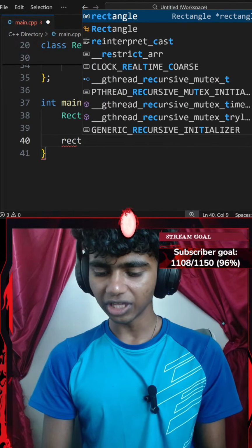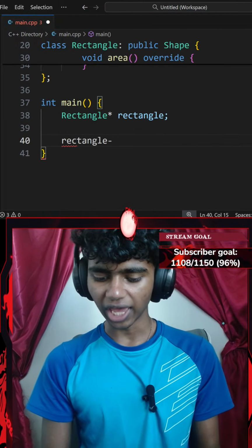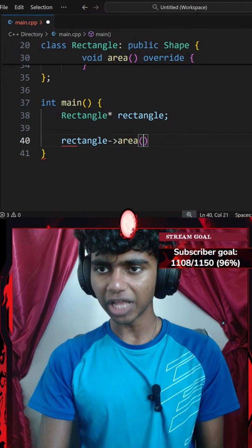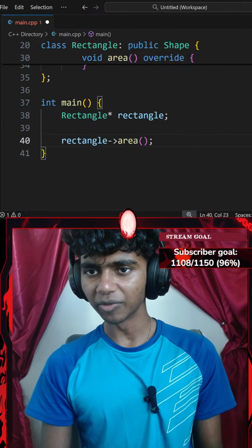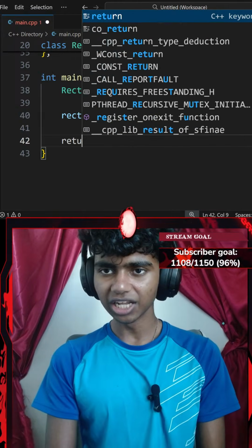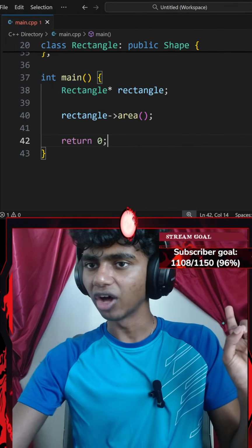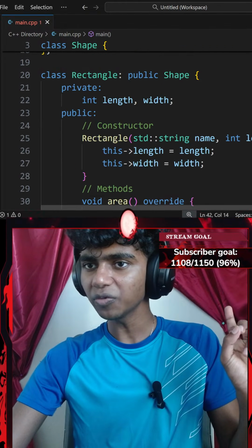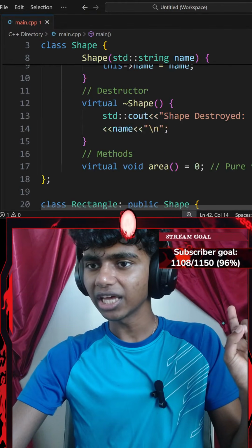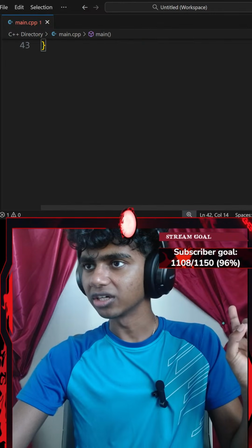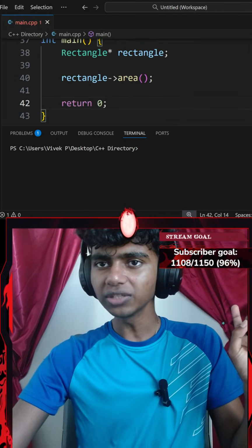Now I'm going to do something like my rectangle object with an arrow operator. I want to display my area method, ending with a semicolon. Lastly, let me go ahead and return 0. Now, if I were to save the code and run the command, let's see what happens. Do I have an error somewhere? I don't think I have an error. If I were to run the code, let's see what happens.